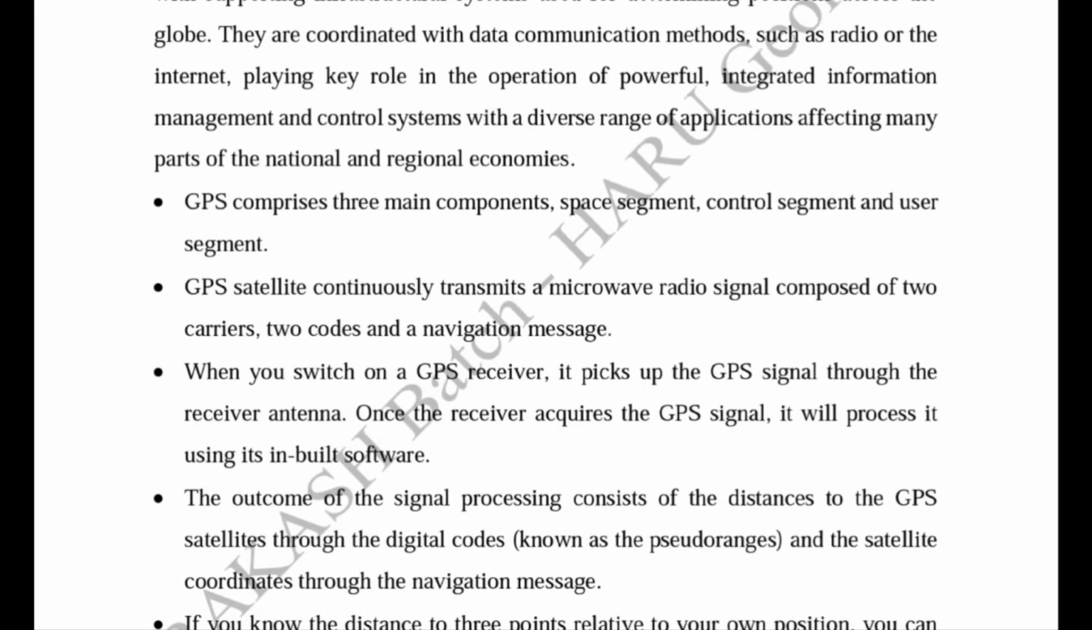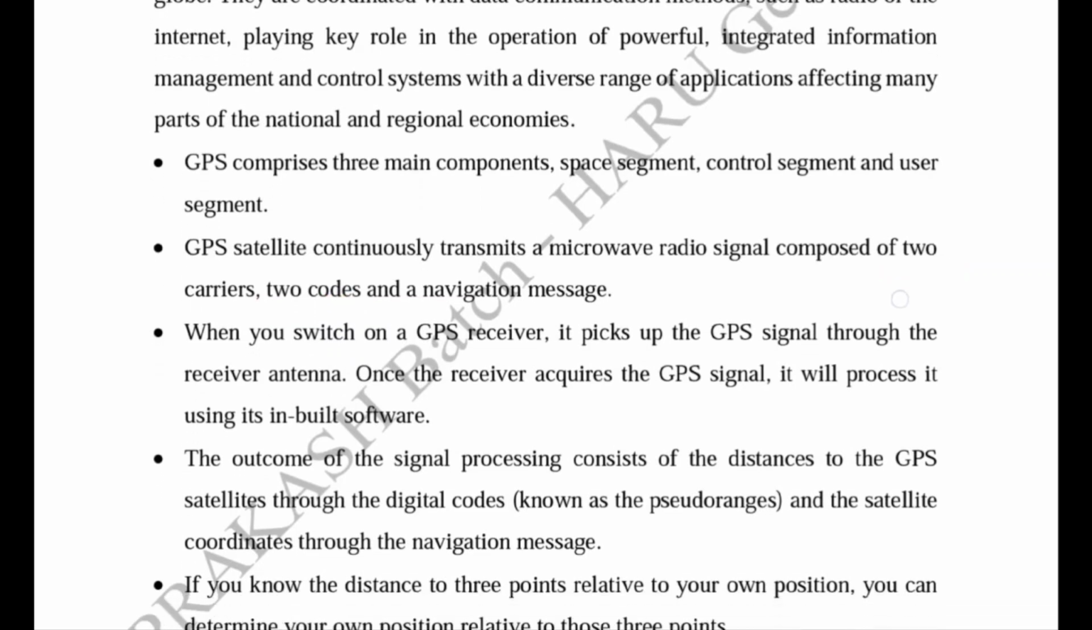Now GPS satellites continuously transmit a microwave radio signal composed of two carriers, two codes, and the navigation message. We know these are two carrier frequencies, L1 and L2, and two codes, the C/A code and P code, which are used for the distance calculation or pseudorange calculation. And the navigation message considers the ephemeris data or orbital information about the satellites.